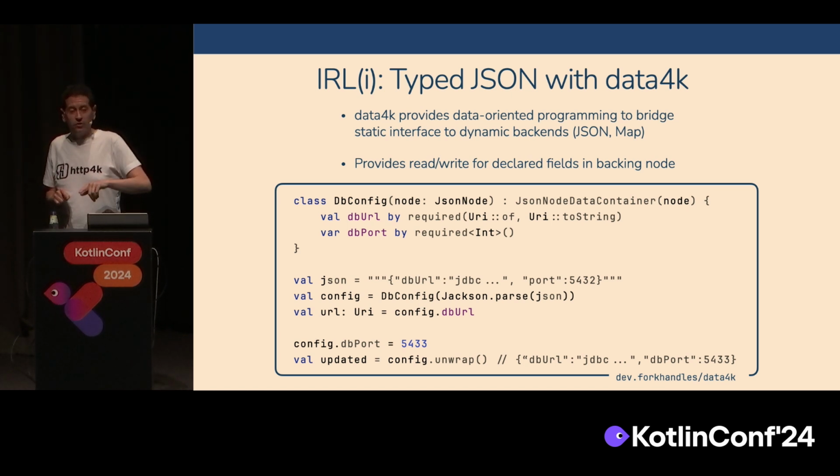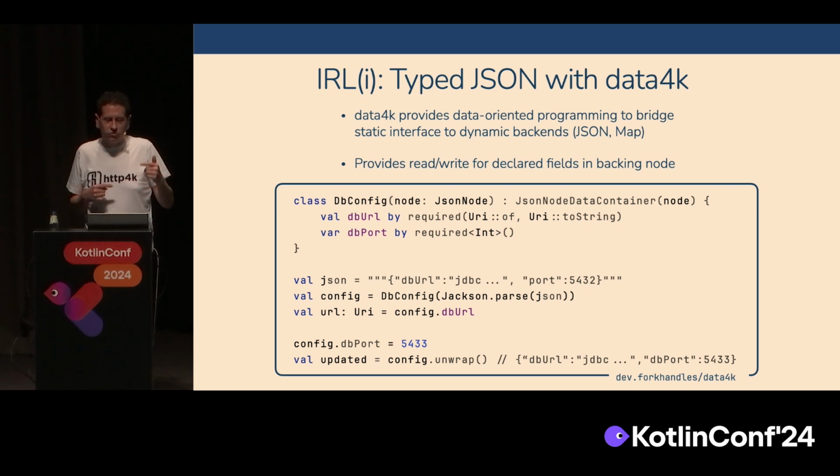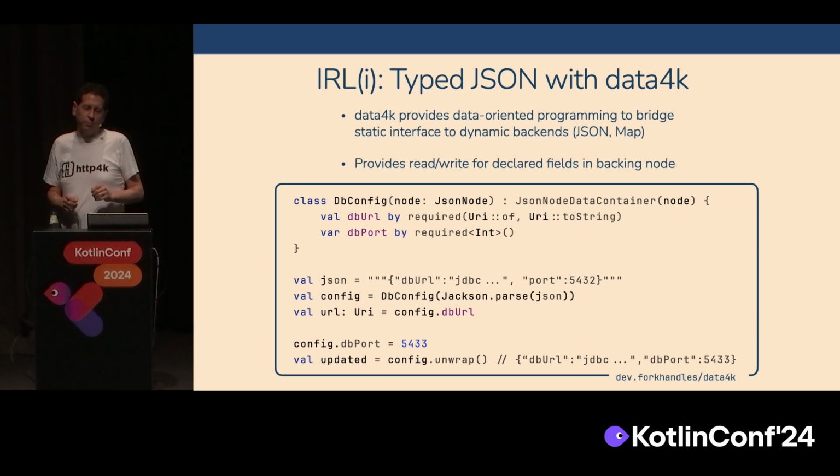What we're doing here is reading out the DB URL, which is reading out of the bit of JSON. But then we can also do the DB port where we're actually setting the value. And you'll notice that the required functions here have a type coercion built in.